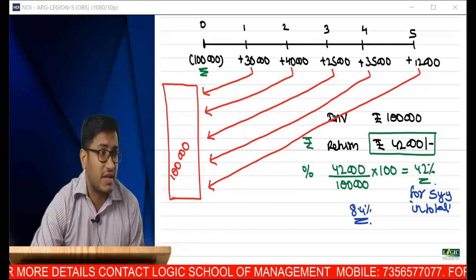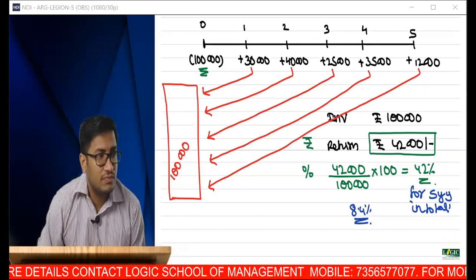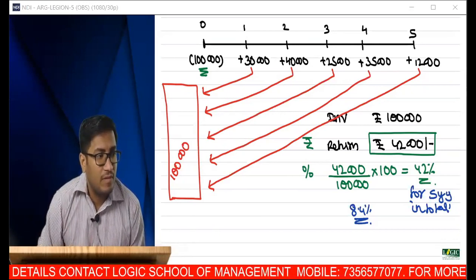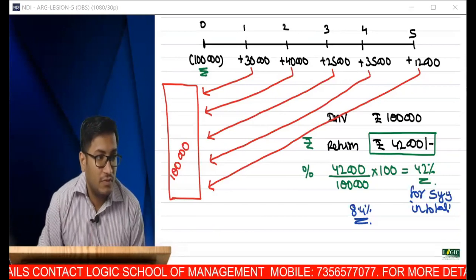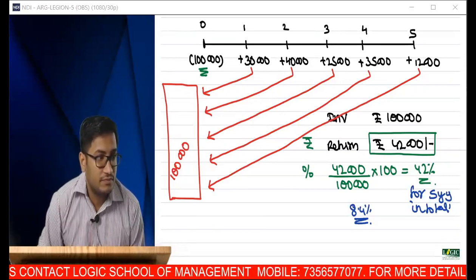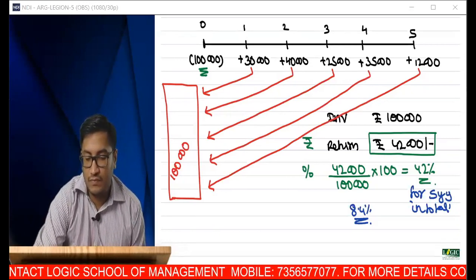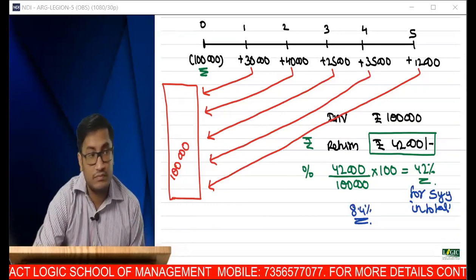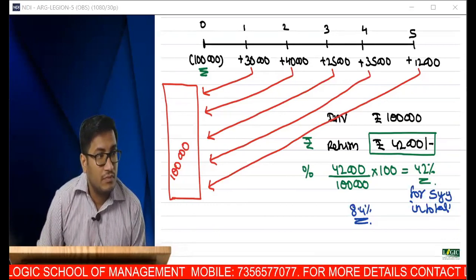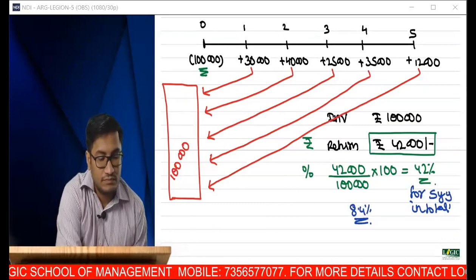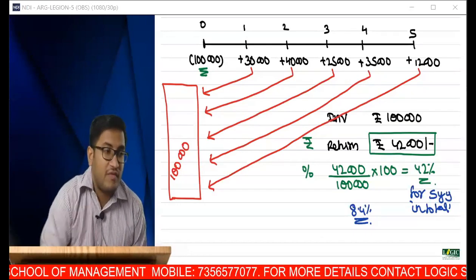Exactly that is what is required at CA Final also. Can you give me a confirmation? Have you understood this concept?